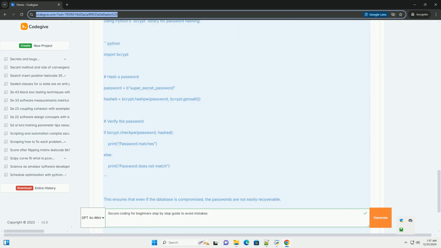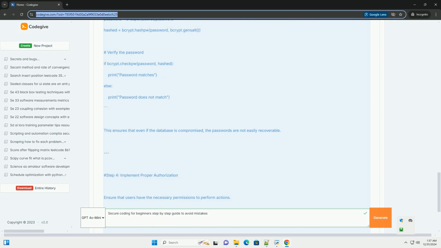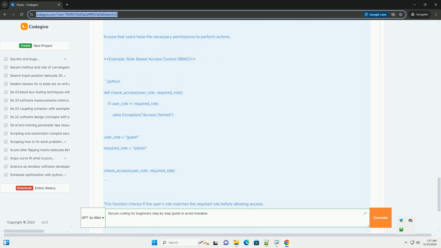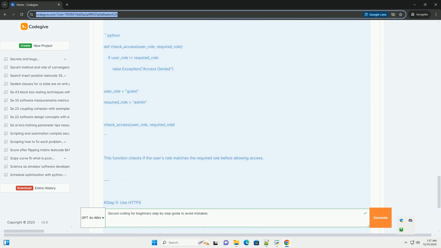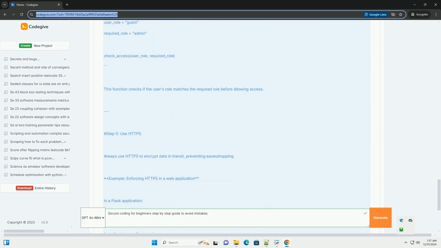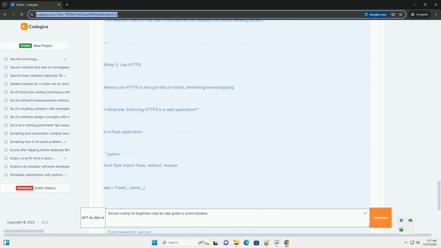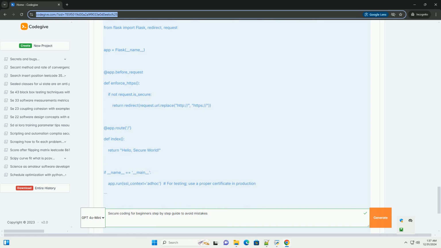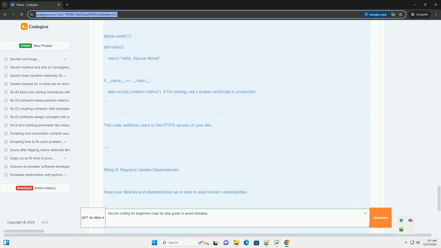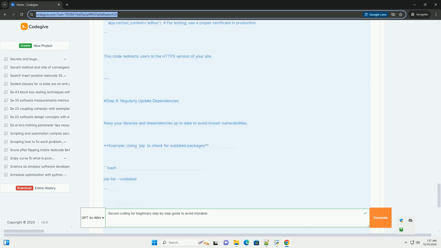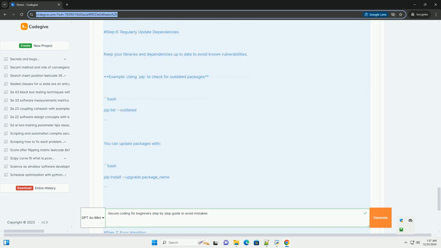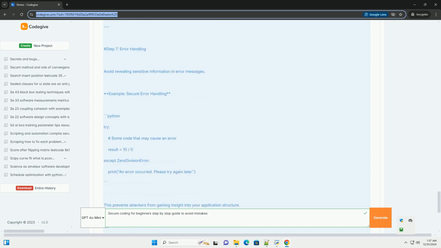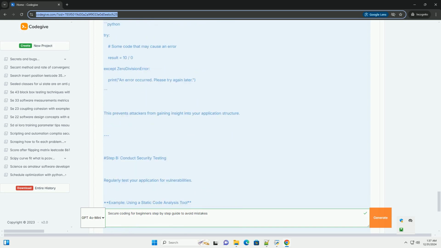Step 1. Understand common vulnerabilities. Familiarize yourself with common vulnerabilities, such as: 1. SQL injection occurs when untrusted input is used in SQL queries. 2. Cross-site scripting, XSS, happens when an application includes untrusted data in its web pages. 3. Cross-site request forgery, CSRF, an attack that tricks the user into executing unwanted actions.